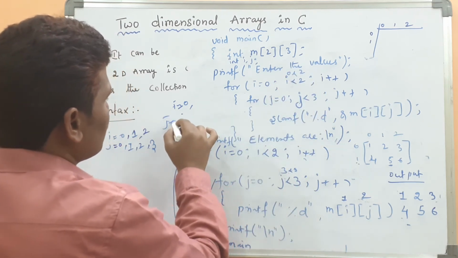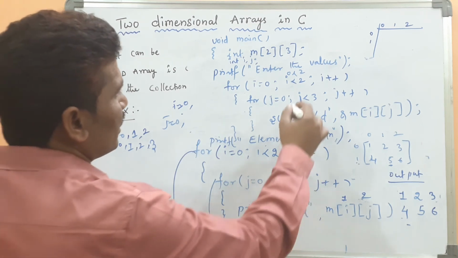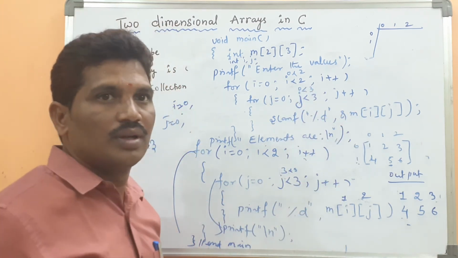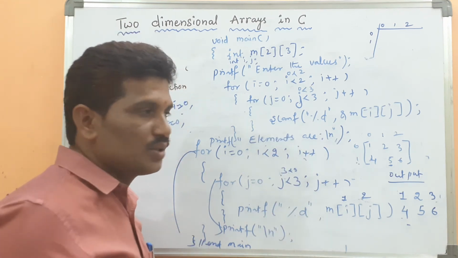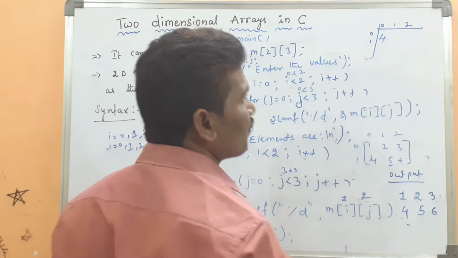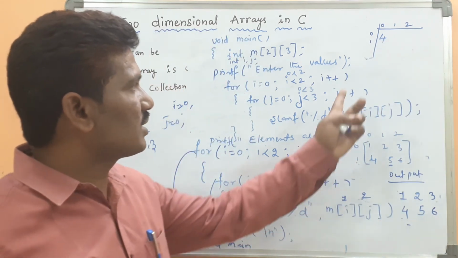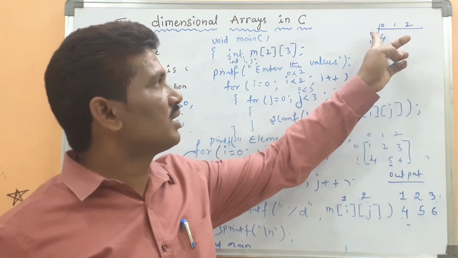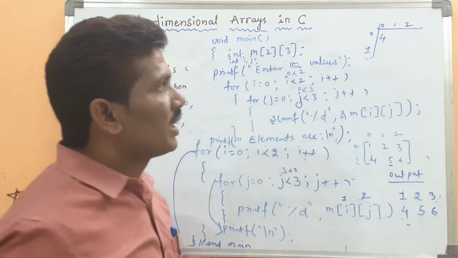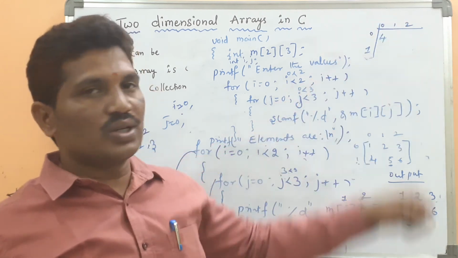Then j value becomes 0. 0 less than 3, condition is true. Then scanf will ask for the value. You must enter the value. Suppose we enter 4. Where can 4 be placed? The first value will be placed at index 0, the 0th row and 0th column.